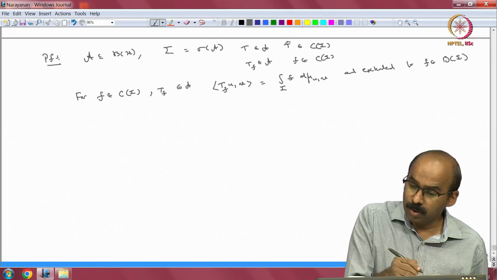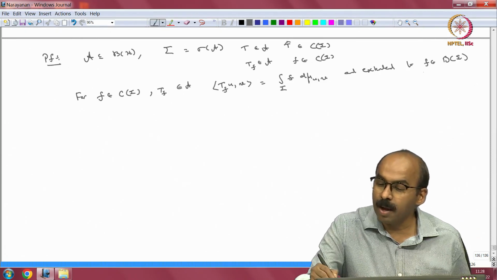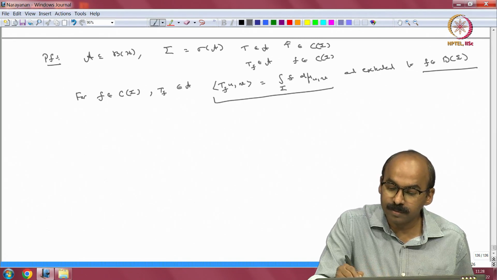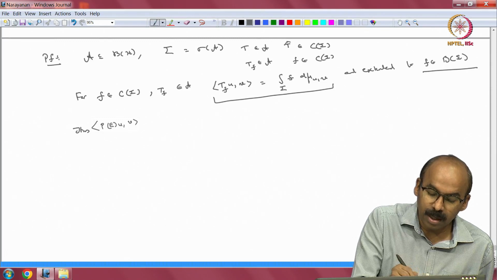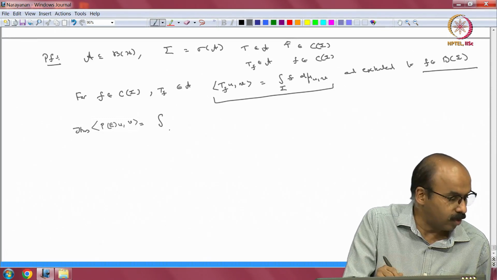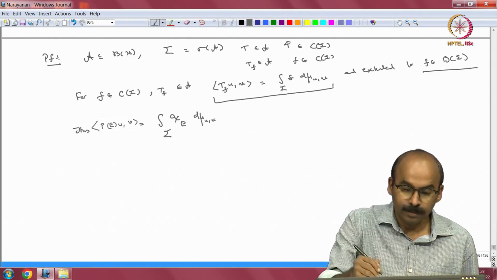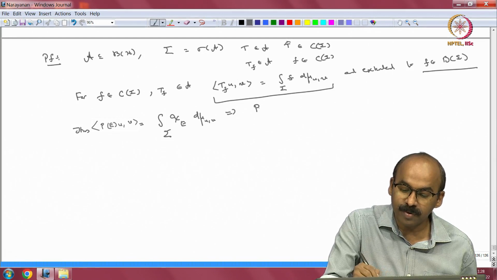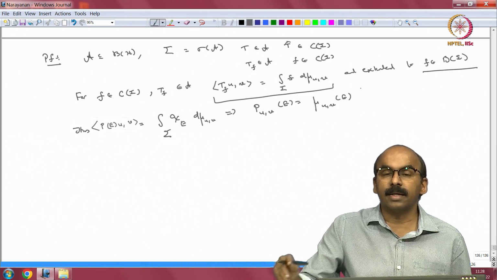So, for f bounded we have the inner product of P_E u with v equal to integral over sigma chi_E d mu_{u,v}. This is what we wrote down earlier, P_{u,v}(E) equal to mu_{u,v}(E). I am just making sure that all the notation is consistent.